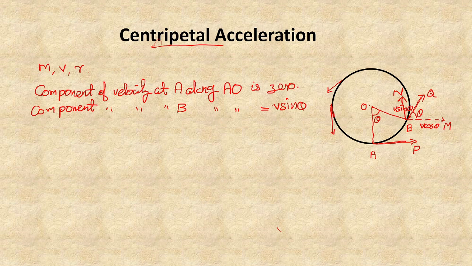Here we are considering the components of velocity at the points A and B along the vertical direction, that is along AO. Now we have the two components along AO.